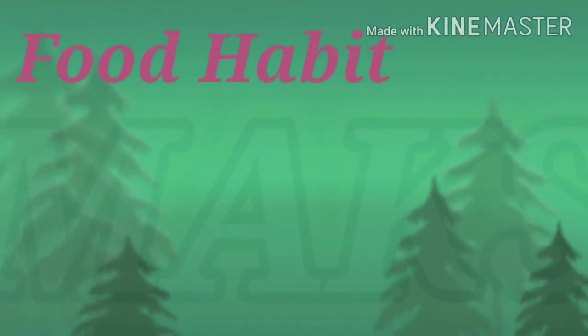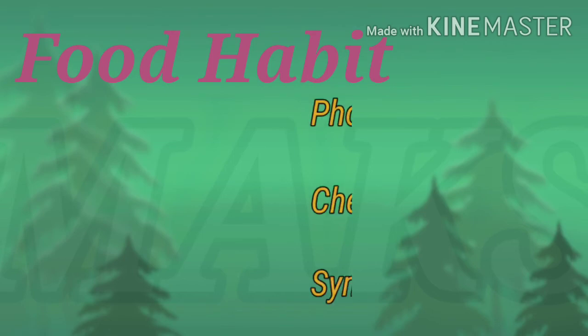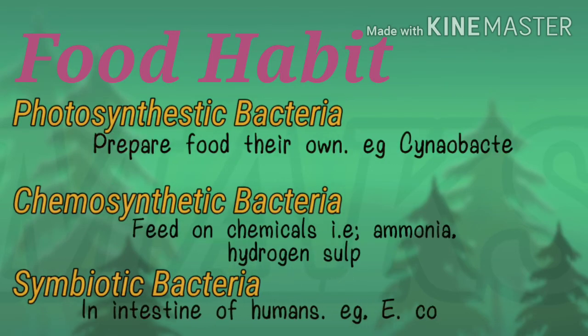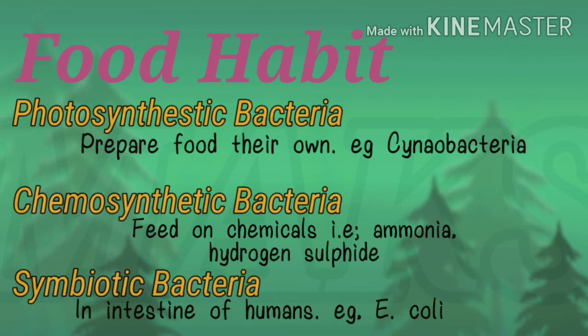Based on the habit of food, the bacteria are divided into three types: photosynthetic bacteria, chemosynthetic bacteria, and symbiotic bacteria. Photosynthetic bacteria are the bacteria which prepare their own food. Example: cyanobacteria.